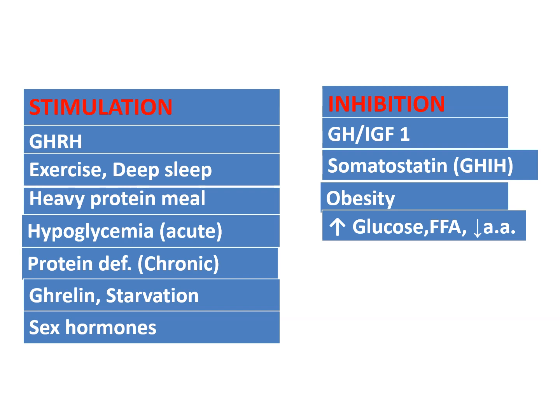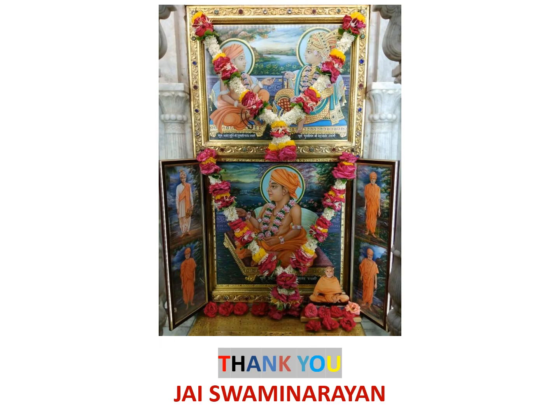So opposite to the stimulation. So increased blood glucose level, increased free fatty acid level, and decreased amino acid level. So when heavy protein meal, there is stimulation. When amino acid in the blood decreases, it particularly decreases growth hormone secretion. So this is my today's lecture, regulation of growth hormone, a very basic idea to regulate growth hormone.